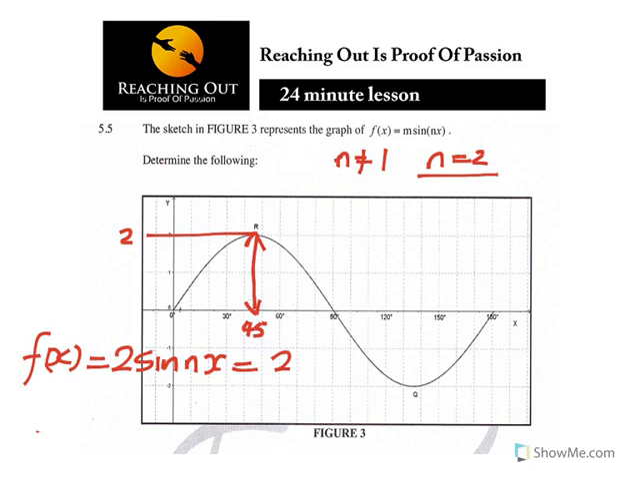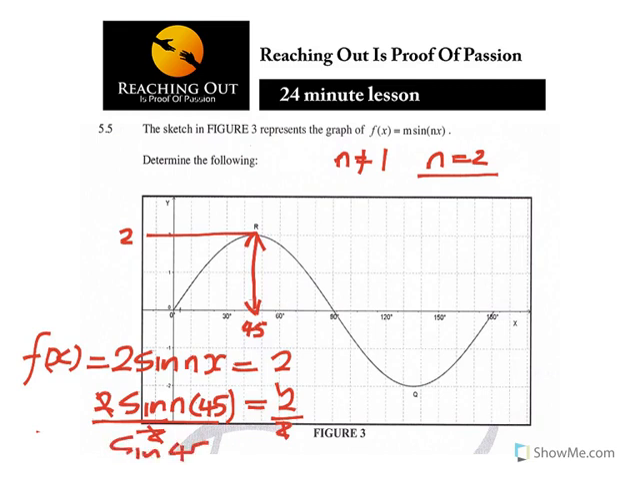I'm looking at these two coordinates. So now here you know that in this case our x there is 45. So you've got 2 sine n 45 is equal to 2. You divide by 2, divide by 2, you are going to have sine 45n is equal to 1.